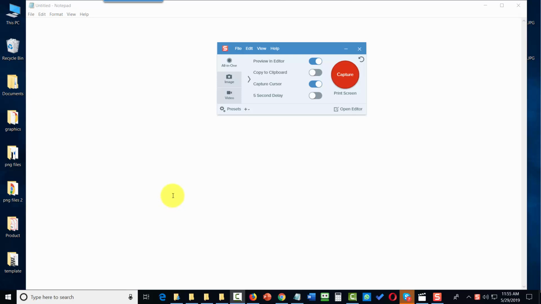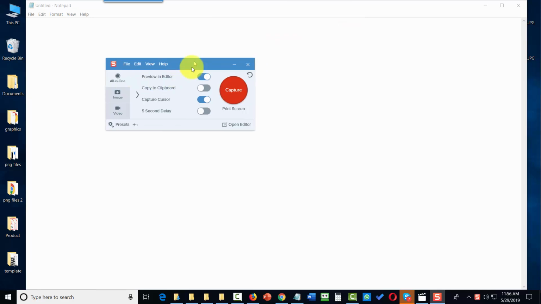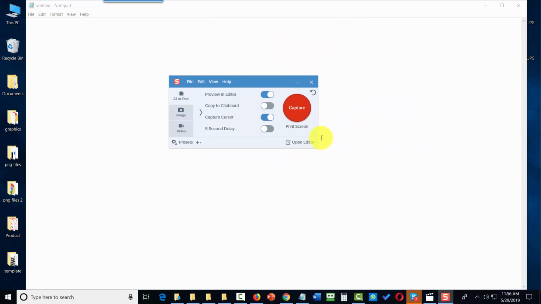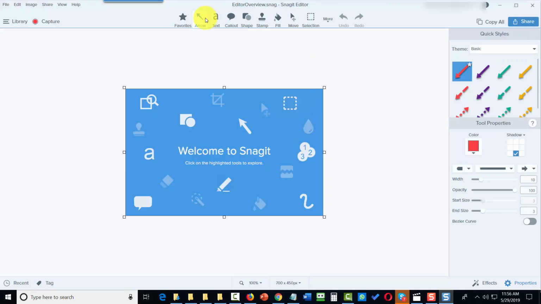Welcome back. So there are three primary ways that you can operate Snagit, and you're going to see the Snagit menu, which you can move around your personal computer or your screen wherever you want it to be. There's also your Snagit editor, and this is where you'll be working with your screenshots once you create them. If you want to open the editor, you can use your menu and open up the editor by clicking this link. That's going to bring you into the Snagit editor.